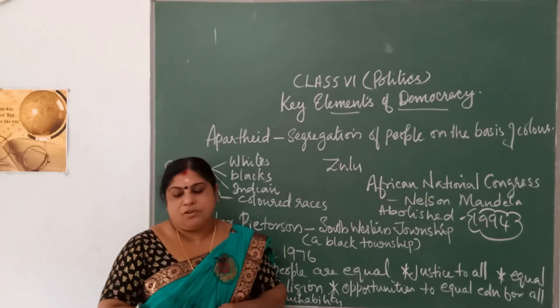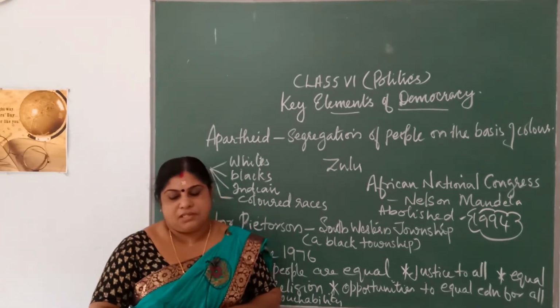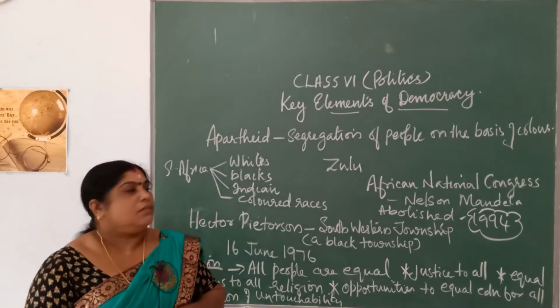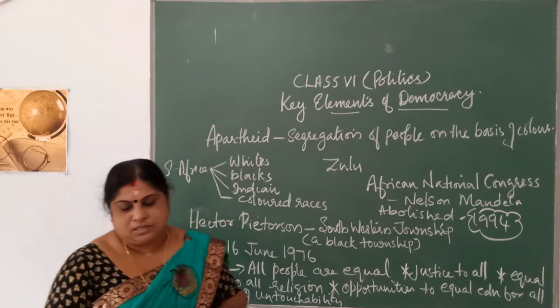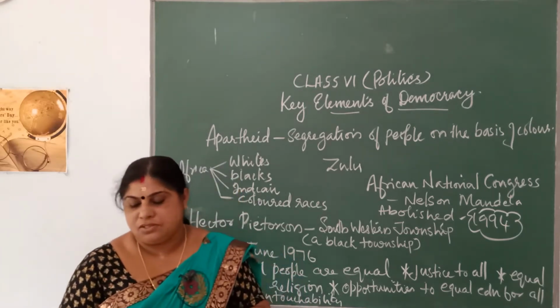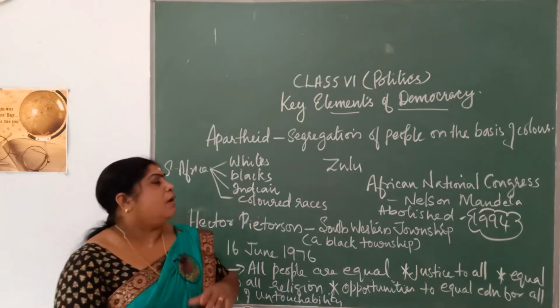So, in this chapter you are going to deal with what is the apartheid system, what it means and when it existed, what is the meaning of apartheid, where it existed, and what you mean by the apartheid system.